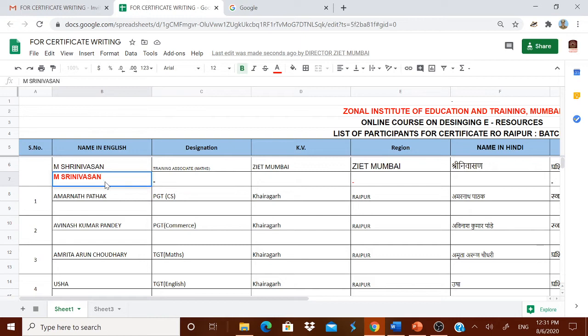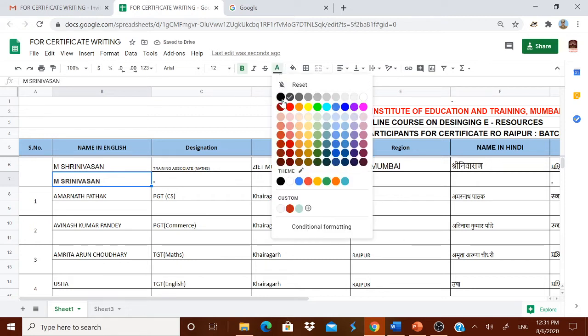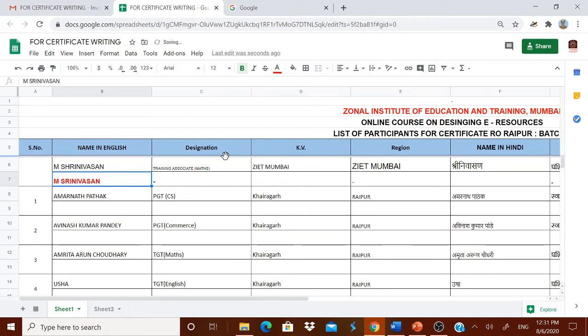Remember, I am typing it in red. Suppose you have typed it in black. Now type it and then convert it into red, so that the meaning is you have done a correction. I repeat, whatever the correction you want to make in your name, do it and then convert the font into red color. If there is no change in the designation, for example, put one hyphen.